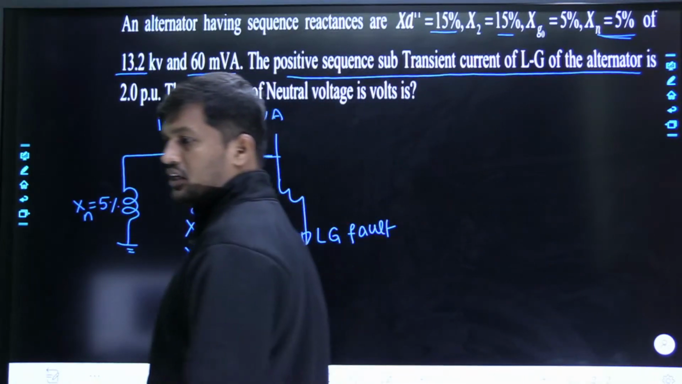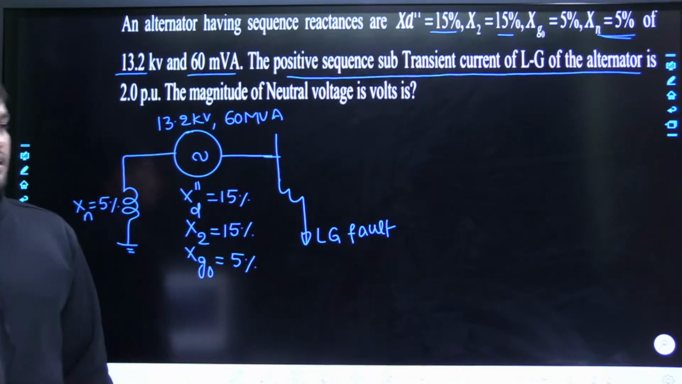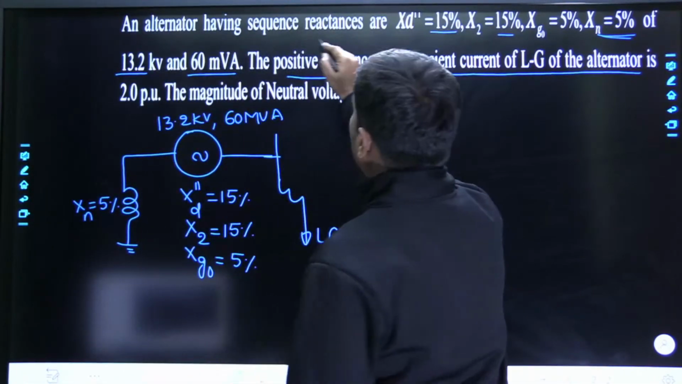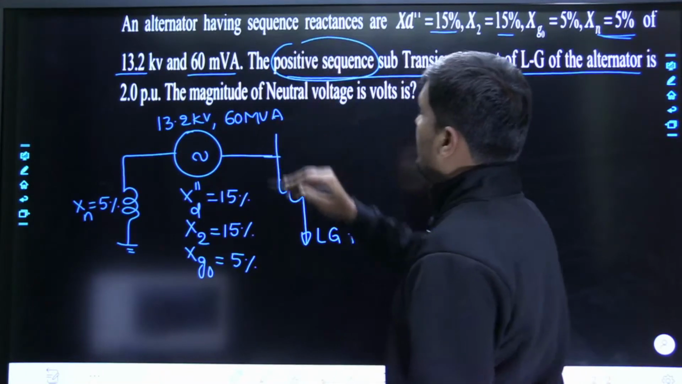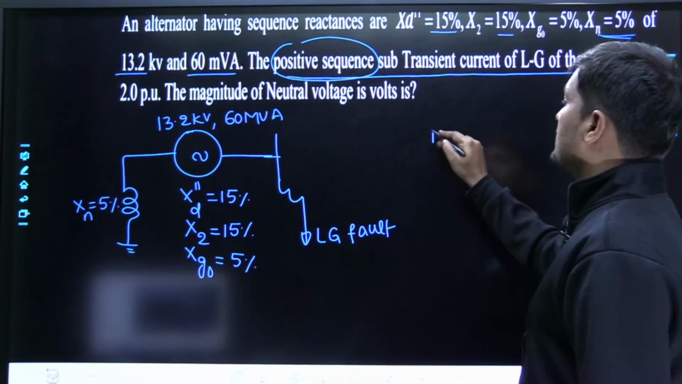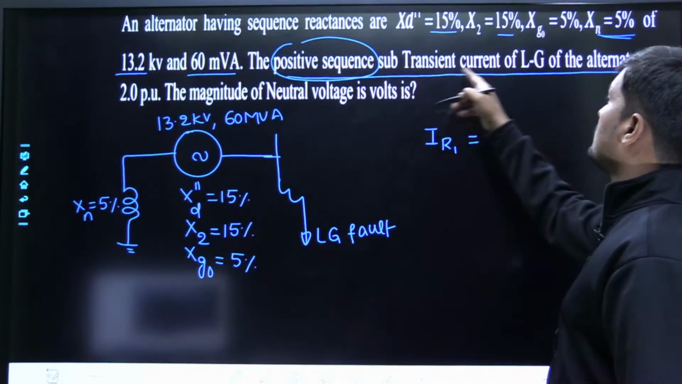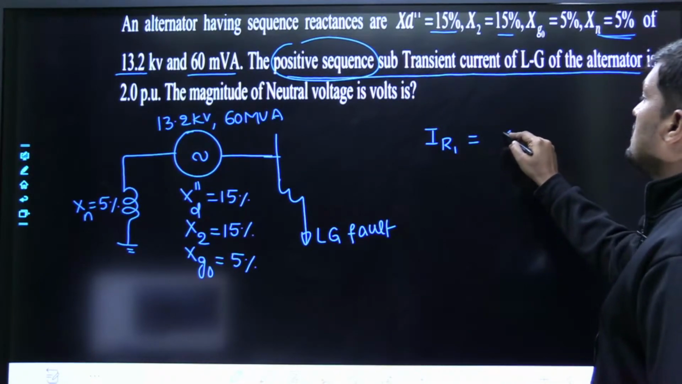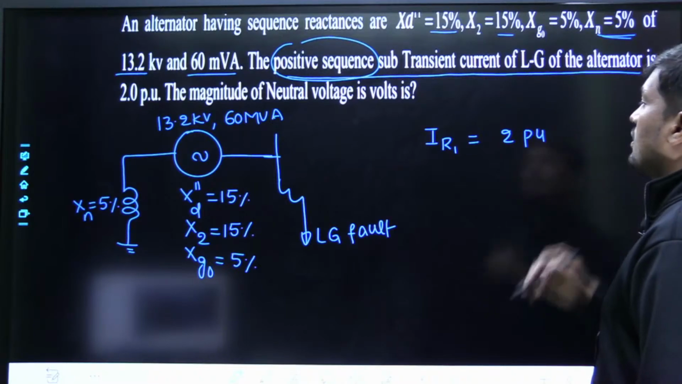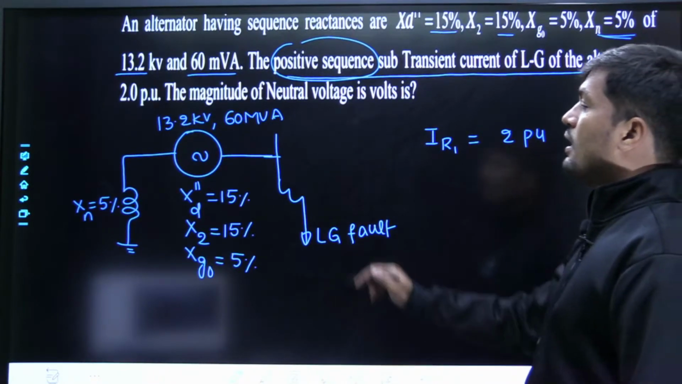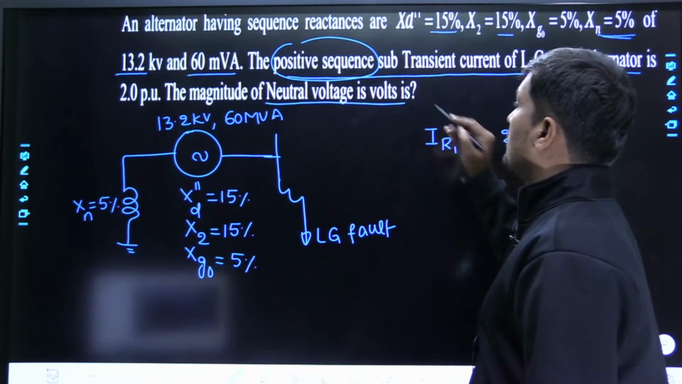He said an LG fault has occurred on the generator. Am I correct? Now what is the point he is saying? Positive sequence subtransient current. He has given a very good question, really. It is a powerful question. He did not give the fault current. He gave the positive sequence current of the LG fault as 2 per unit. That means IR1 is given as 2 per unit. Then he is asking what is the magnitude of neutral voltage.